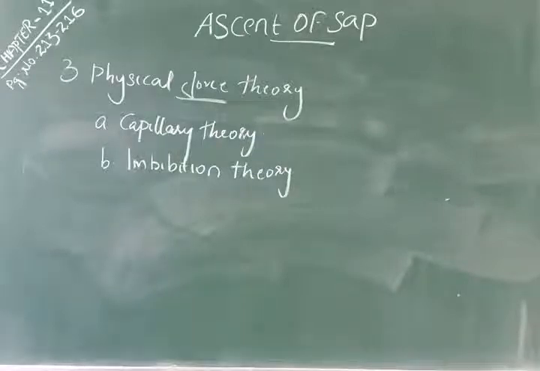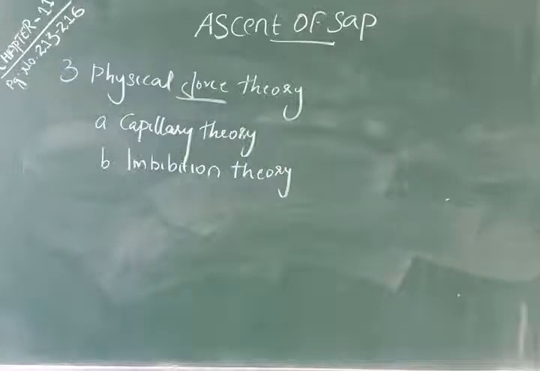The theory was proposed by the scientist Unger and is supported by the scientist Sachs. The theory said that the water is imbibed through cell wall materials and not by the lumen. So, imbibition theory said that the water is absorbed by the cell wall material, not by the lumen.